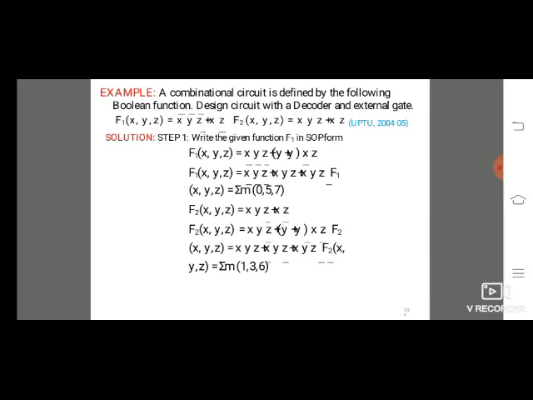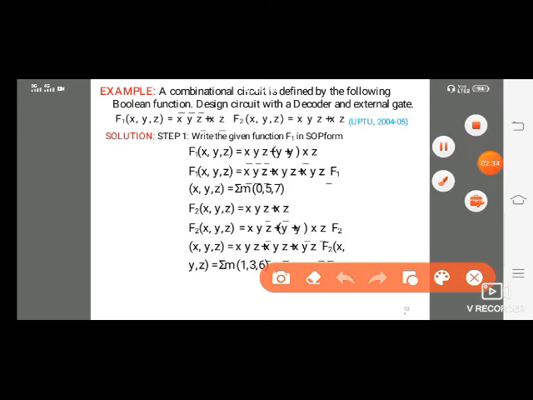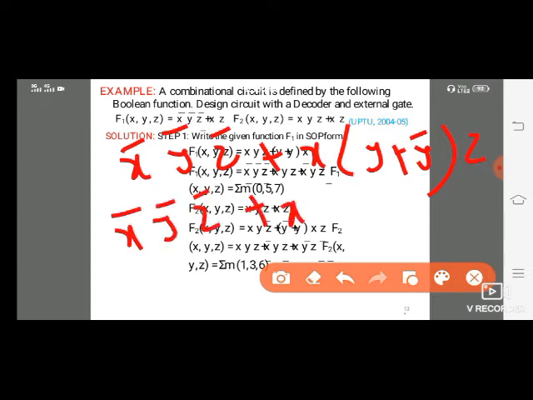First we find the missing letter in the equation. In this term we are missing y. So we solve the equation: x bar y bar z bar plus x y z plus x y bar z. This is the value 0 0 0, that means this value will be 1.